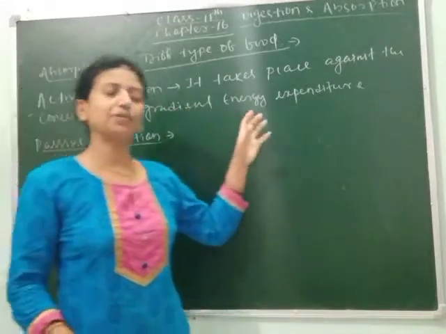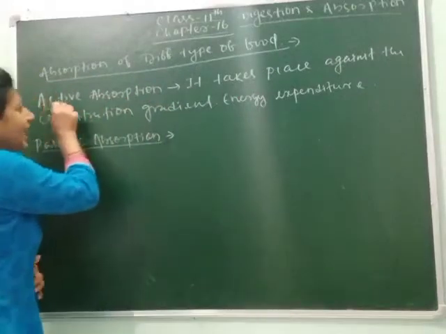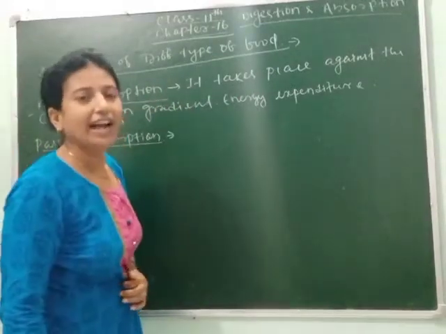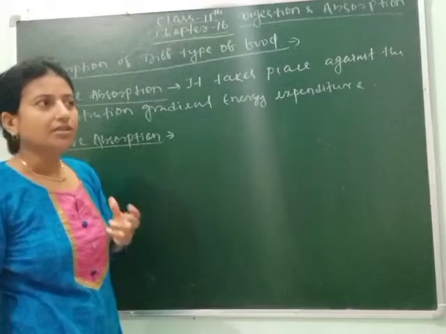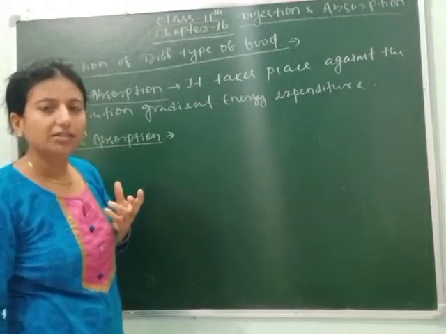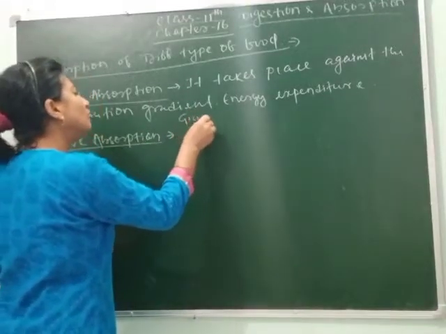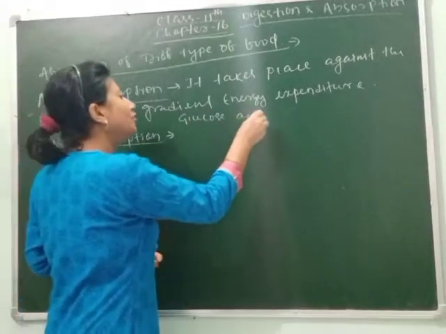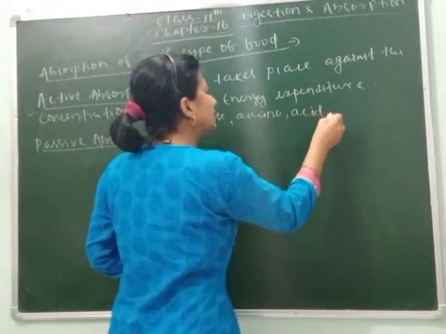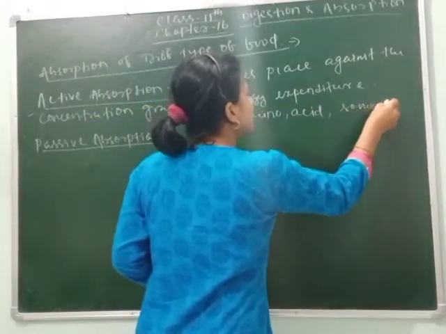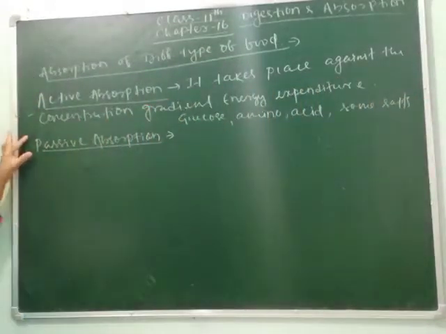What type of substances get absorbed in active transport? Glucose, some amount of salts, amino acids and proteins. So we can write glucose, amino acids, some salts get absorbed through active absorption.